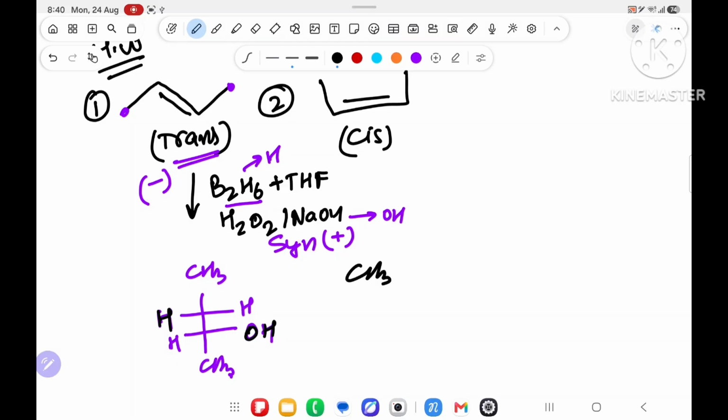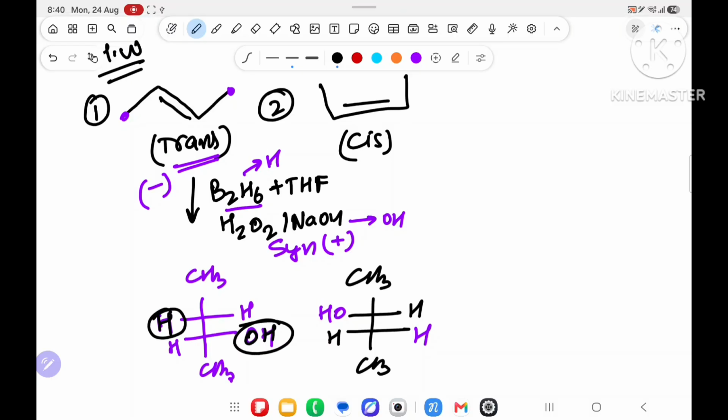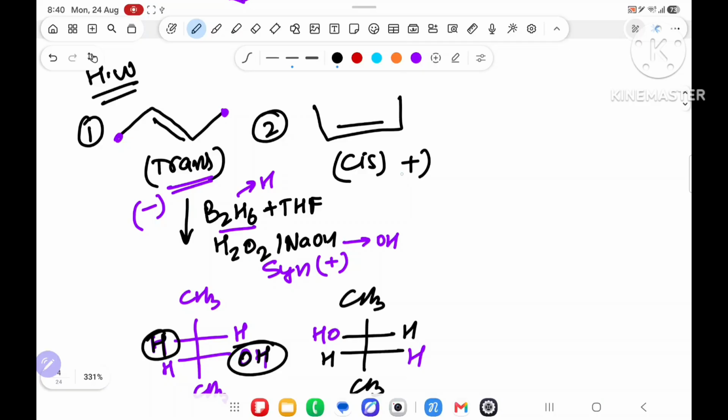Another possibility, for cis, this OH will come this side, so H will come this side. The remaining H and H will be as they are. Understanding the point? This is how it happens. Anti-addition means H this side, so OH the other side. It is cis, it is syn. Cis is positive, syn is positive.